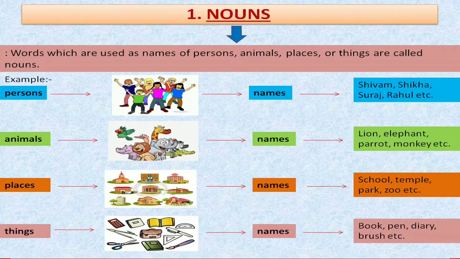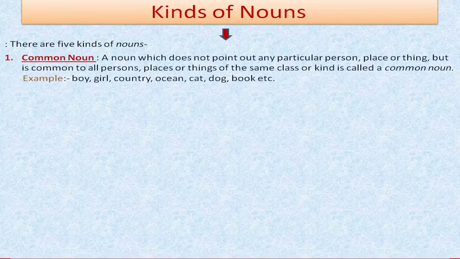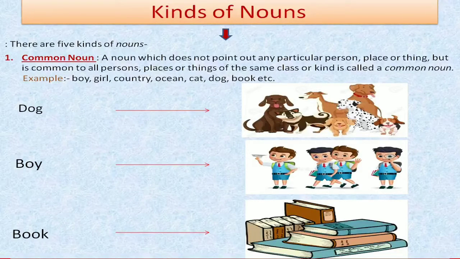Now let's move towards its kinds. Kinds of nouns. Students, there are 5 kinds of nouns. The first one is the common noun. So what is a common noun? A common noun is a noun which does not point out any particular person, place or thing, but is common to all persons, places or things of the same class or same kind. For example, boy, girl, country, ocean, cat, dog, book, etc.